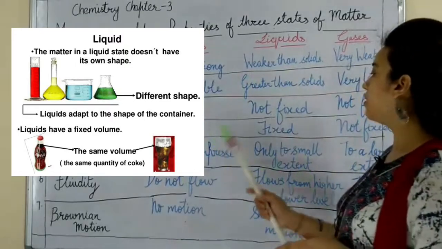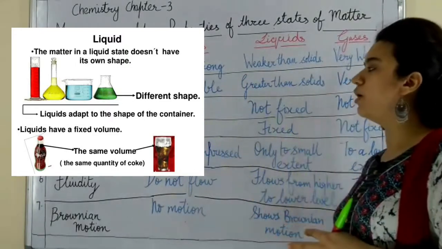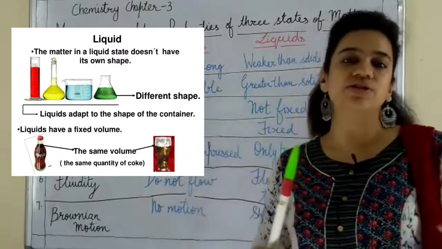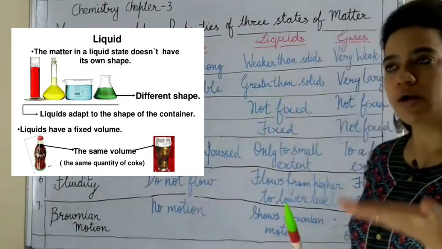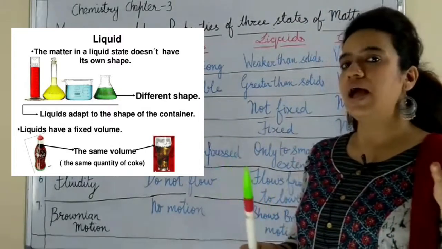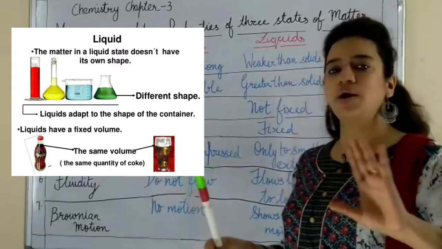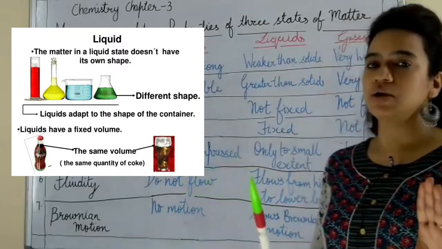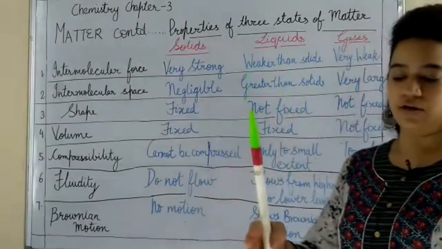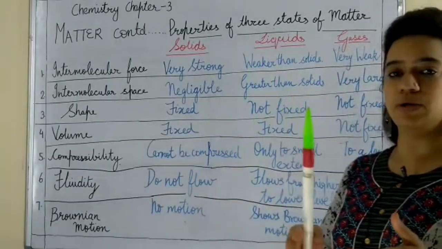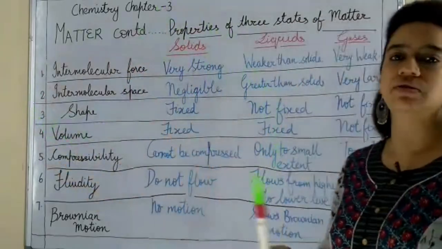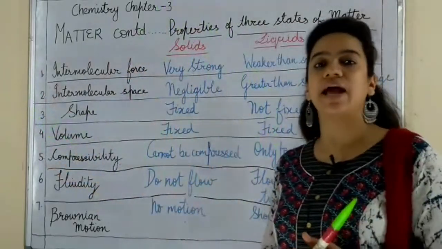Okay. Now coming to the volume. The particles are not so free that they will change the volume. Like if you take 1 liter of liquid and put it in a bottle and then put it in a jug, the 1 liter quantity will not change. Why? Because the particles don't leave that liquid and go into another medium. They don't go into the air just like that. Okay, so they are not that free.